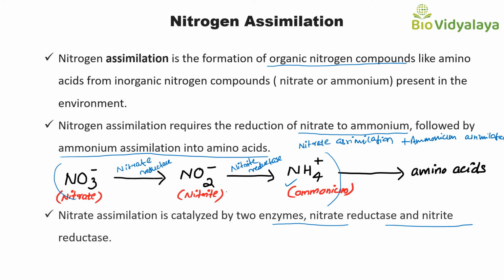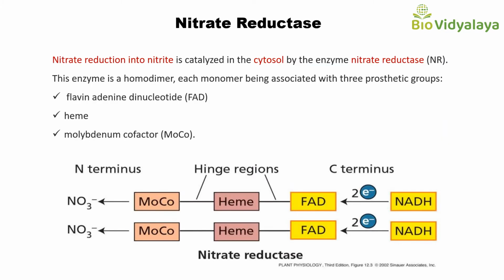These steps are known as nitrate assimilation. The processes of nitrate assimilation and ammonium assimilation together are known as nitrogen assimilation in plants. Two enzymes are involved in nitrate assimilation: one is nitrate reductase and the other is nitrite reductase.